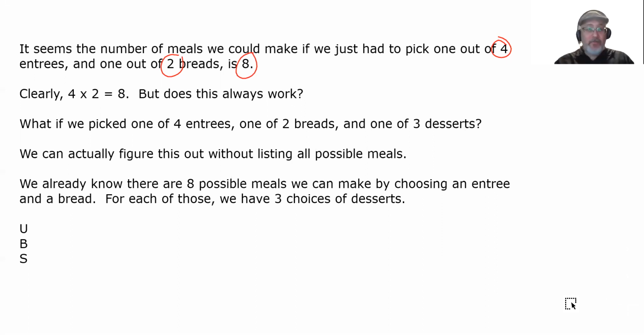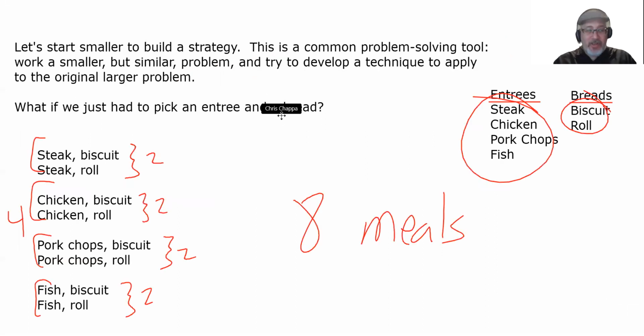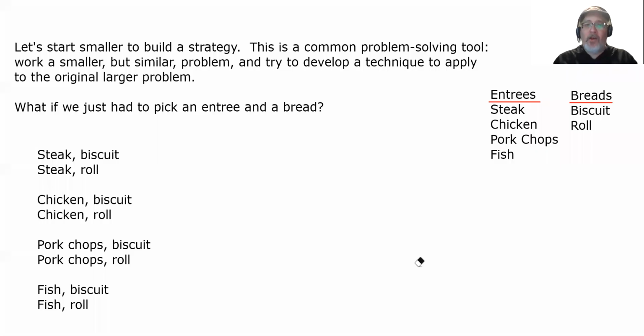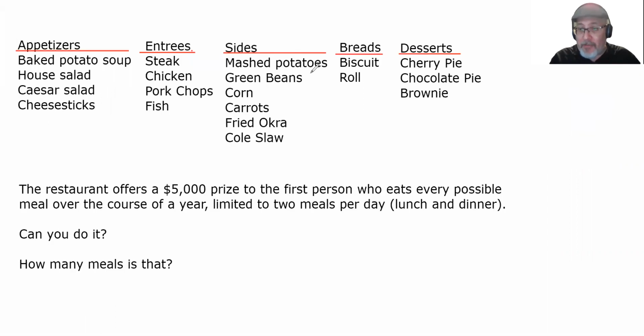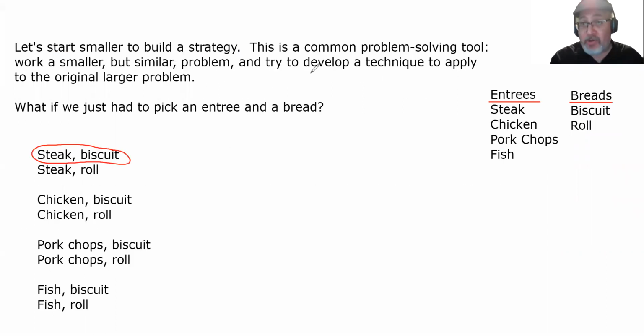So imagine, all right, now that we got that cleaned up, let's imagine that we get to choose a dessert, and we have 3 desserts to choose from. Well, for this one, we could put one of 3 desserts on it. What were the desserts? Cherry pie, chocolate pie, and brownie. We'll just call them desserts A, B, and C. So for this one, we could do it with dessert A, we could do it with dessert B, and we could do it with dessert C.